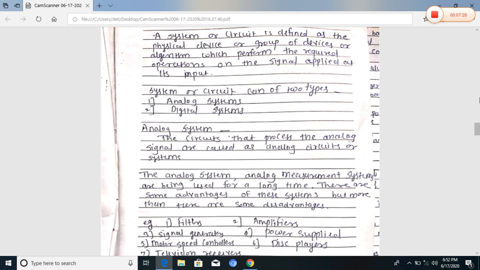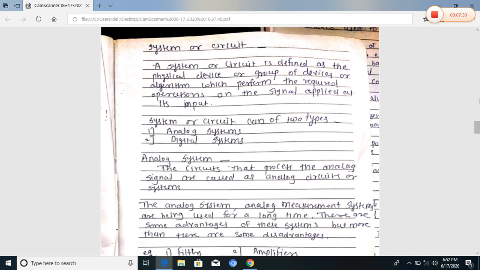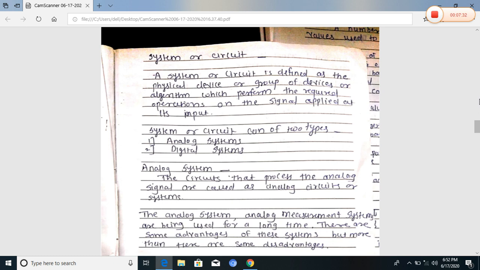Next, system or circuit. A system or circuit is defined as a physical device, group of devices, or algorithm which performs the required operation. A system or circuit can be of two types: first is the analog system, and second is the digital system.